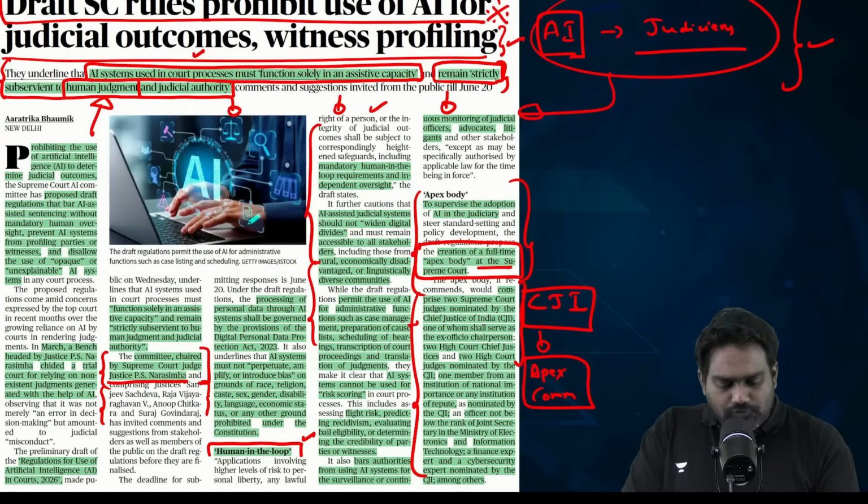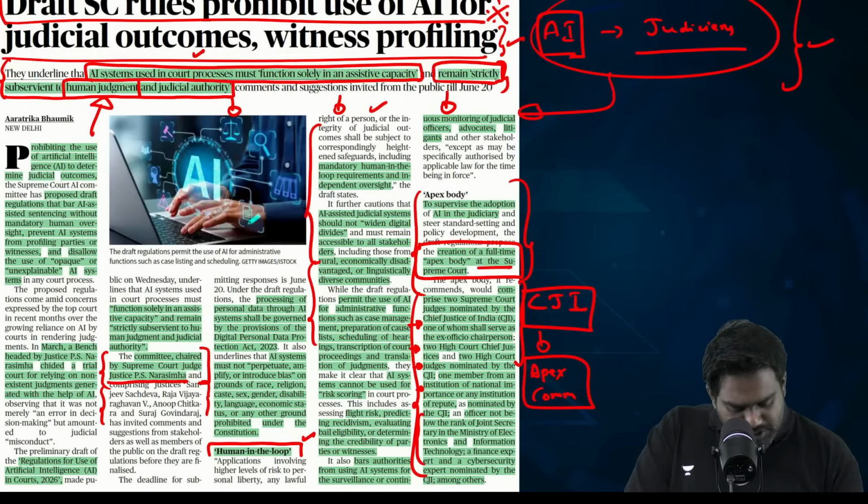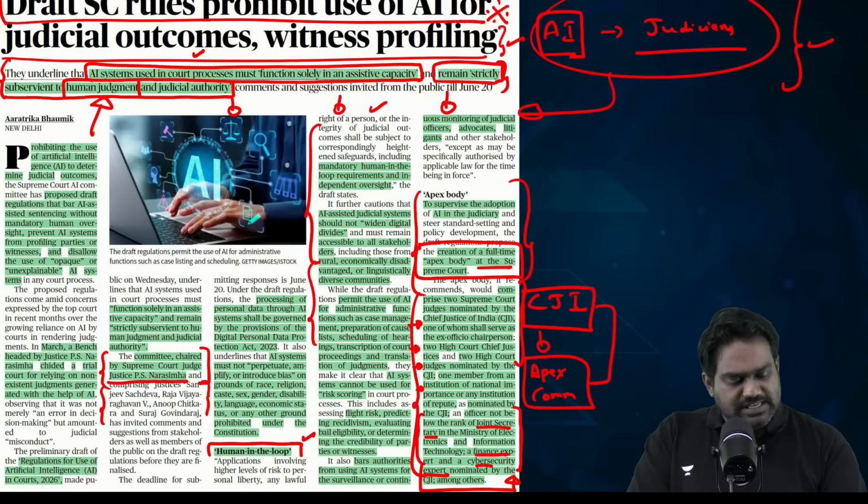It will also comprise 2 senior judges from the Supreme Court, 2 High Court Chief Justices and 2 judges from High Court, as well as a member from an institution of national importance of repute, and an officer from the Ministry of Electronics and IT, not below the rank of Joint Secretary, and a cybersecurity and finance expert, who will all be nominated by the CJI.